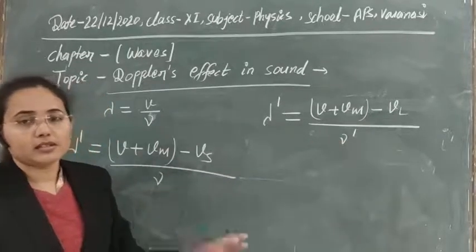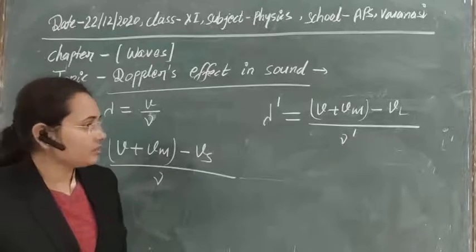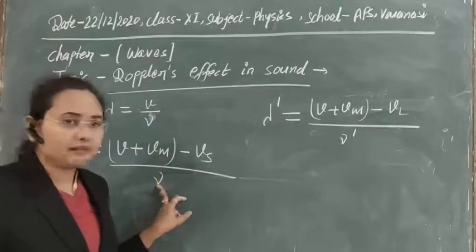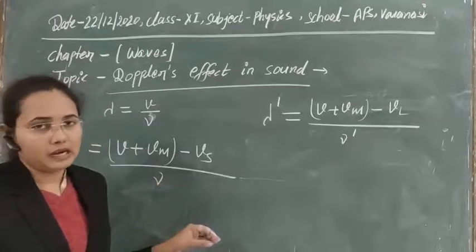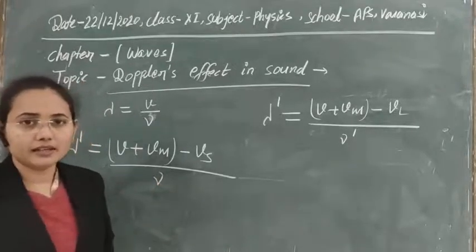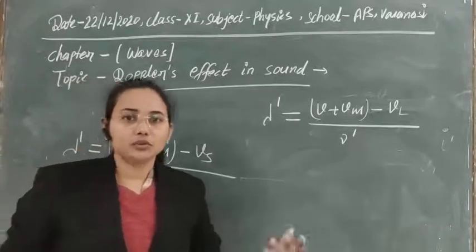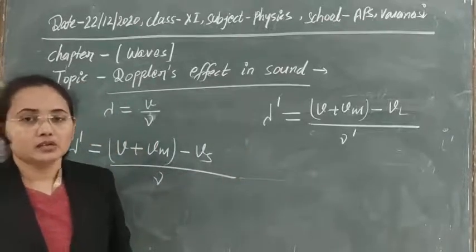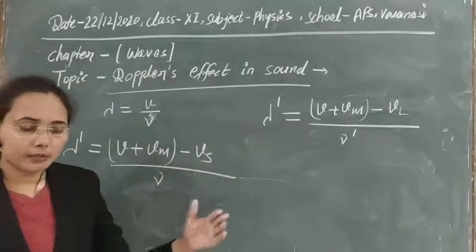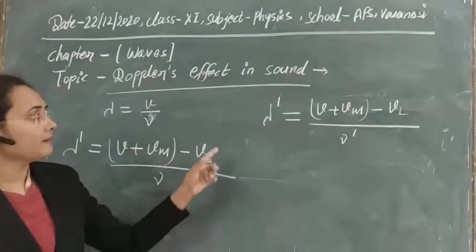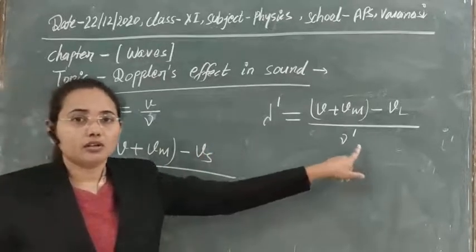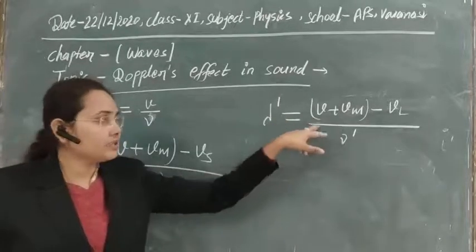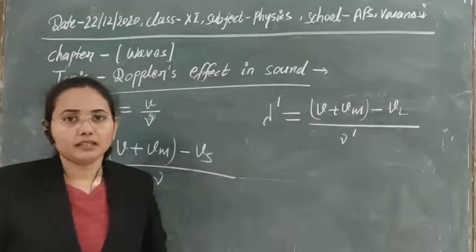So I think that concept is now clear to you. In the first condition we took nu, because we are talking about the source, and if the source is producing frequency nu, then that frequency will not change due to its movement. At that time the listener was at rest, so there was a change in wavelength due to the change in distance. But whenever the listener is moving, there will also be a change in frequency, and because the velocity is changing, the wavelength will automatically change here.